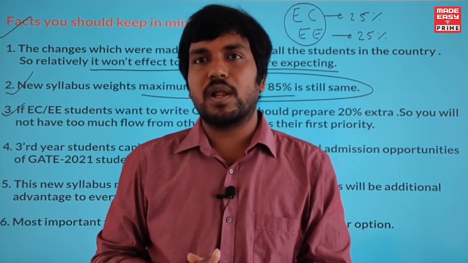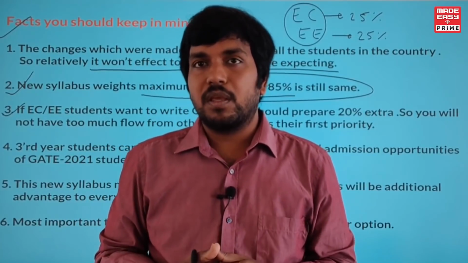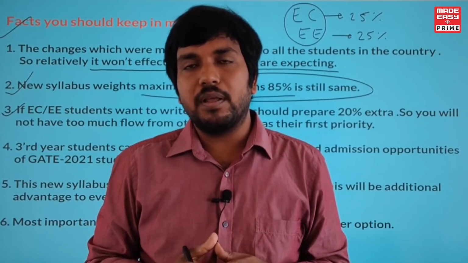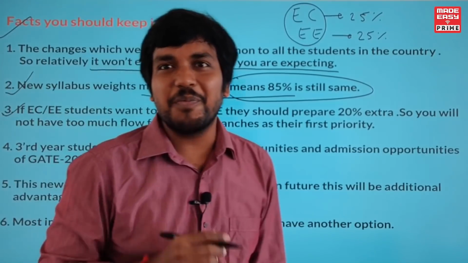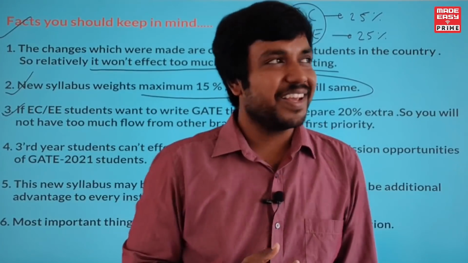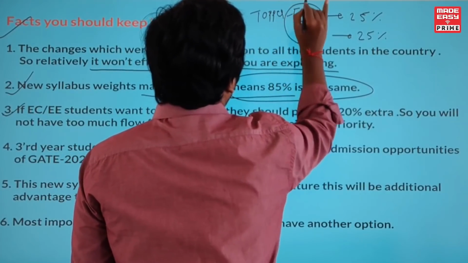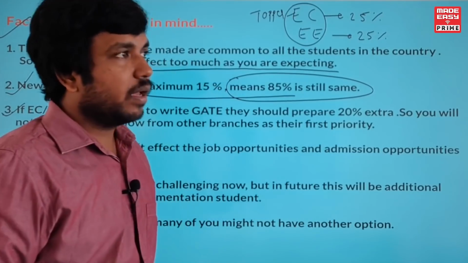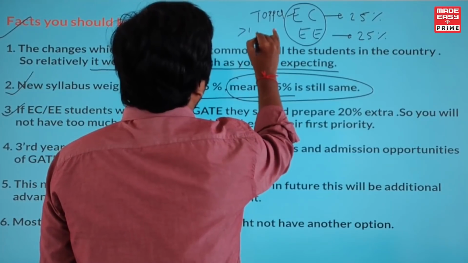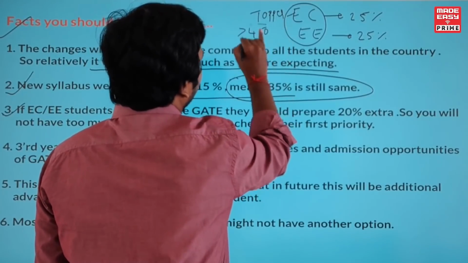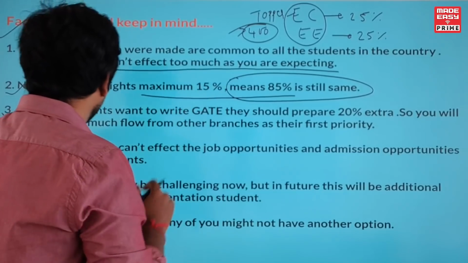Okay, it is one of the myths you are having, that because of the competition from electrical as well as ECE, your rank may be disturbed. If you have good capability, then naturally you won't be affected. Now, who will be affected then? Then obviously you will have a question: who will be affected then, right? So a topper from the ECE department can affect an instrumentation student who has the capability to get a rank of more than 400, or 300 to 400, somewhere around. Clear? Those people will be a little bit affected. Now that is one thing you need to know.